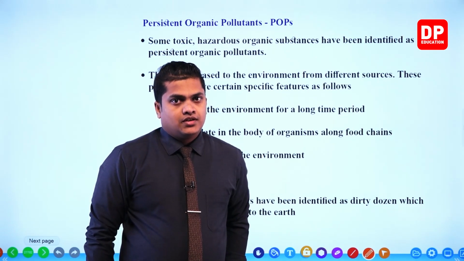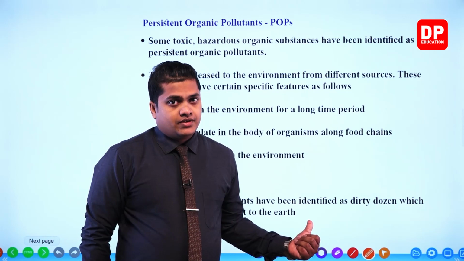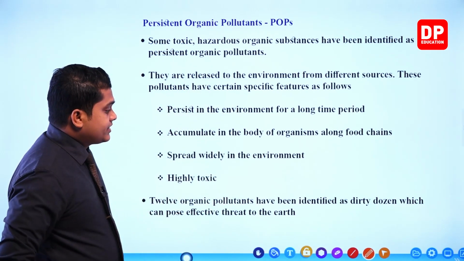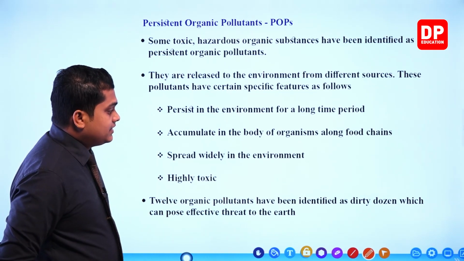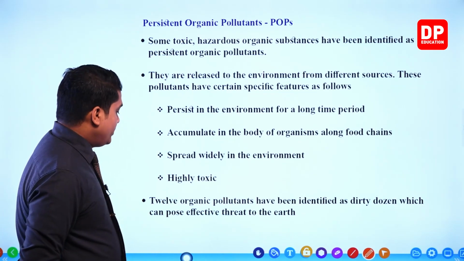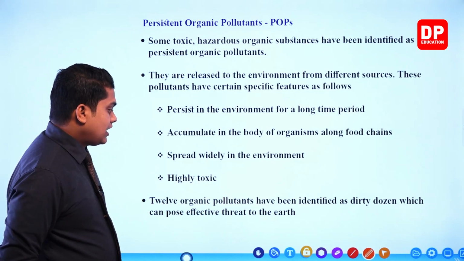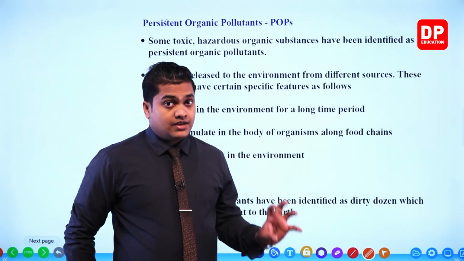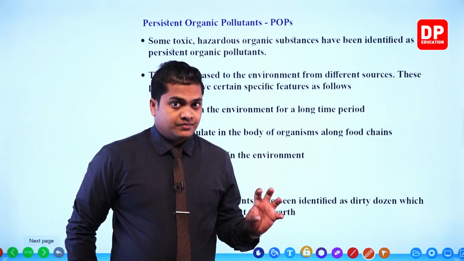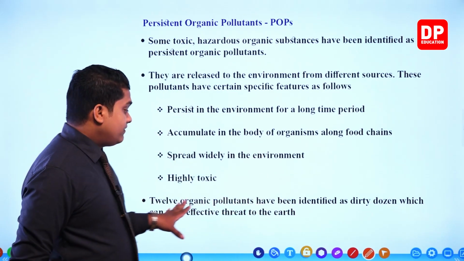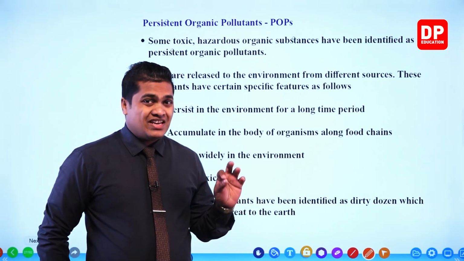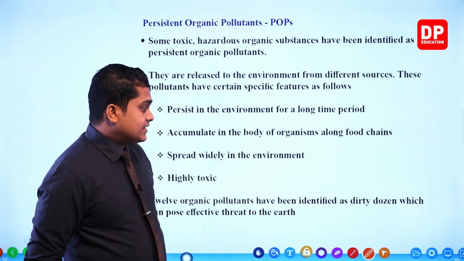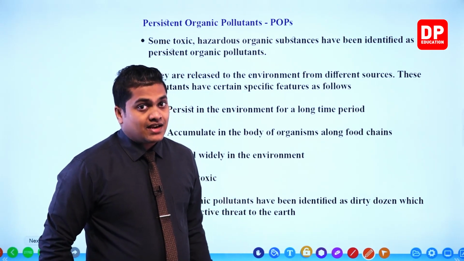Okay. Then, my dear children, here is given the final point. See, 12 organic pollutants have been identified as the dirty dozen, which can pose an effective threat to the earth. So there are 12 organic pollutants which have been identified, and these things are referred to as the dirty dozen, as there are 12.